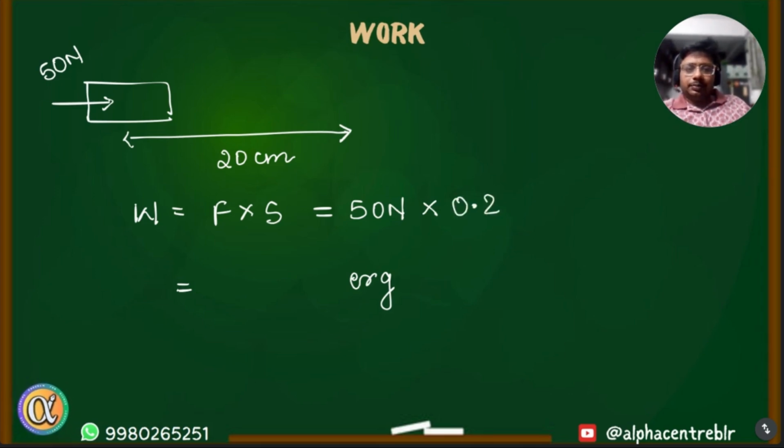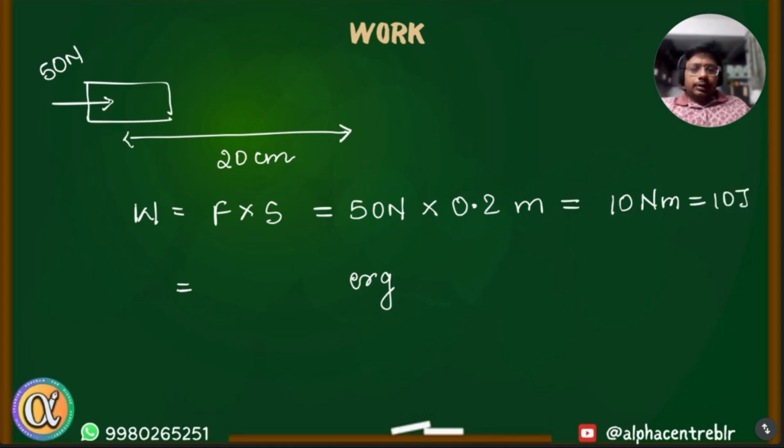Convert this to meter. Therefore this is 10 Newton meter or 10 joules. Clear? Now to convert to erg, you can just multiply this with 10 to the power 7. So 10 to the power 8 erg.